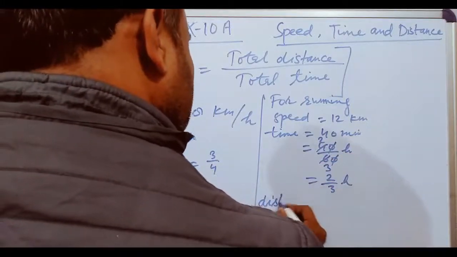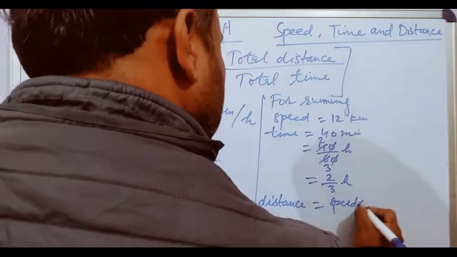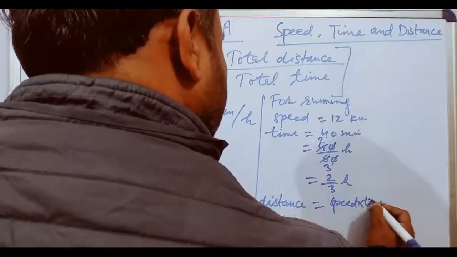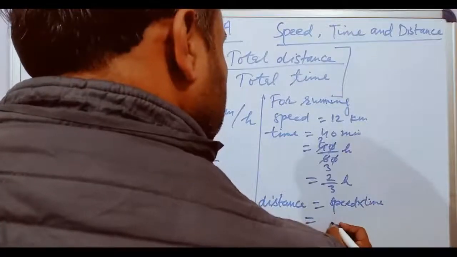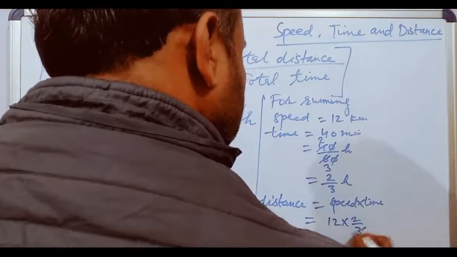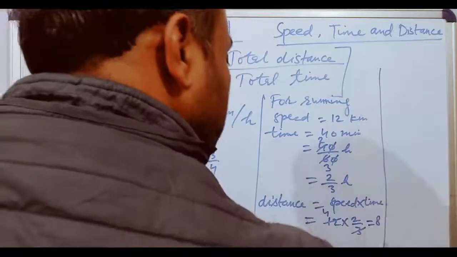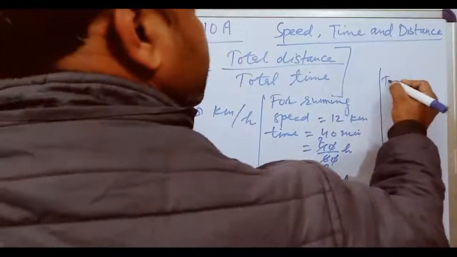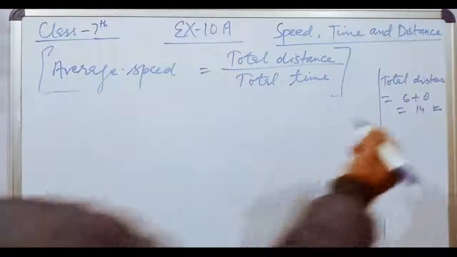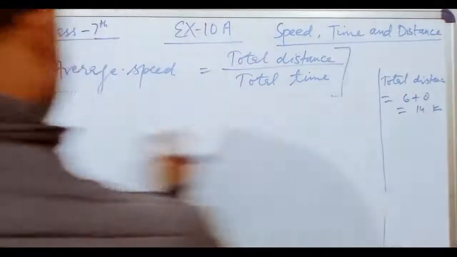Then distance equal to speed into time. Speed equal to 12 into 2 upon 3, 3 4s are 12, it is 8. Total distance equal to 6 plus 8 equal to 14 kilometer.